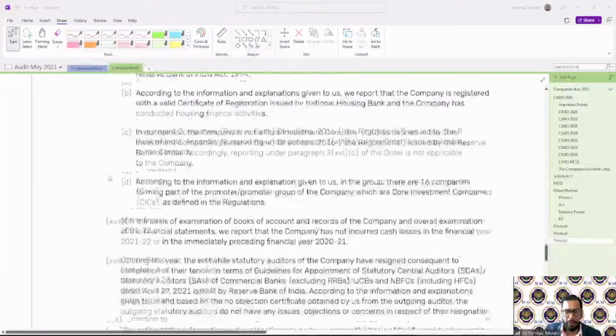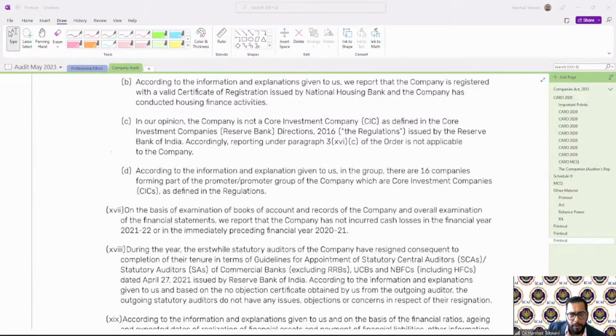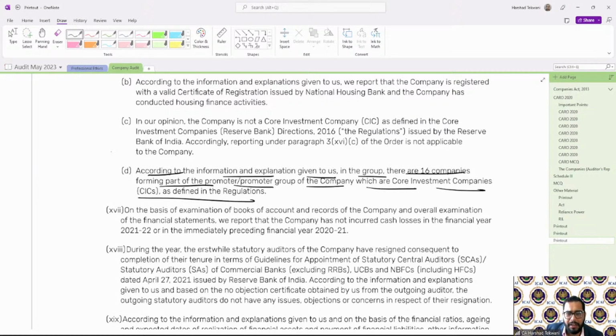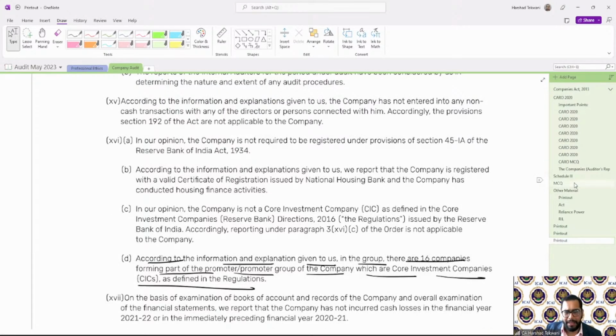Okay. So see here, this is one of the applications over here: according to the information and explanation given to us, in the group there are 16 companies forming part of the promoter group of the company, which are core investment companies as defined in the regulation. So this was one of the applications there. The rest are not applicable in the current case.